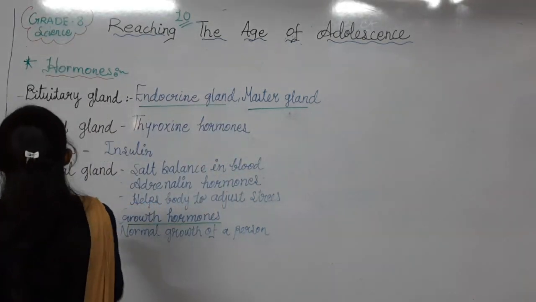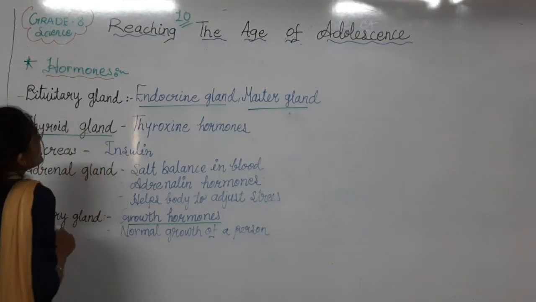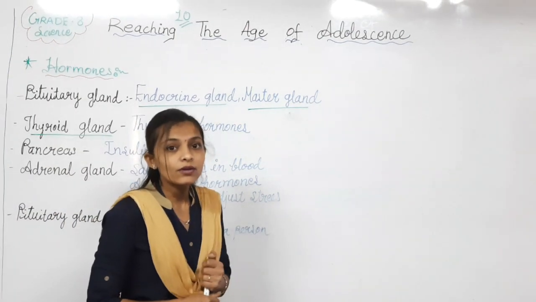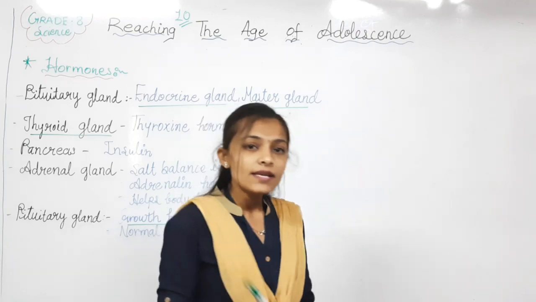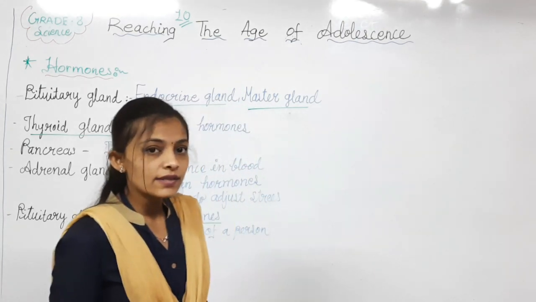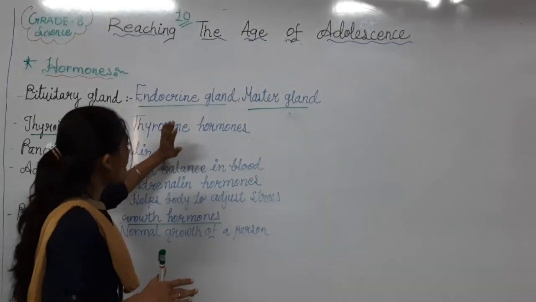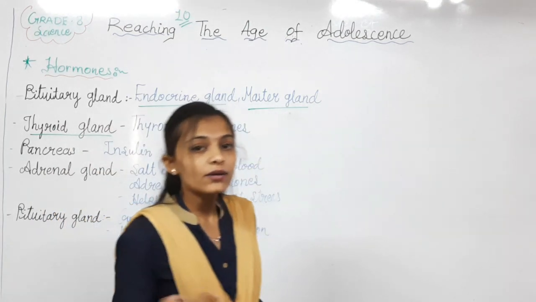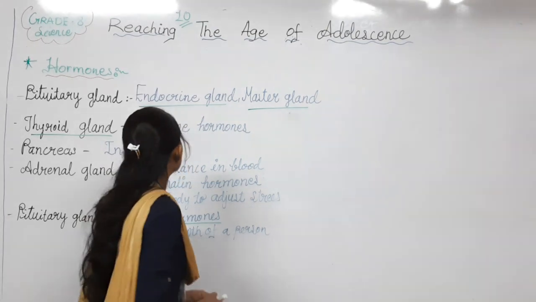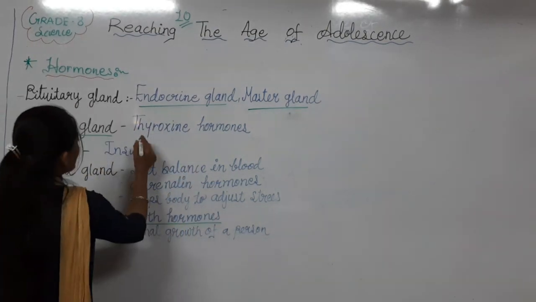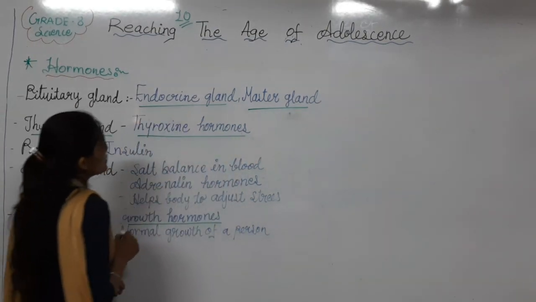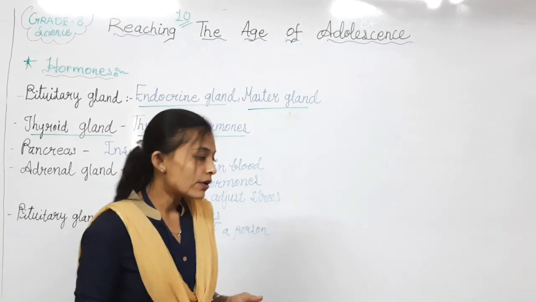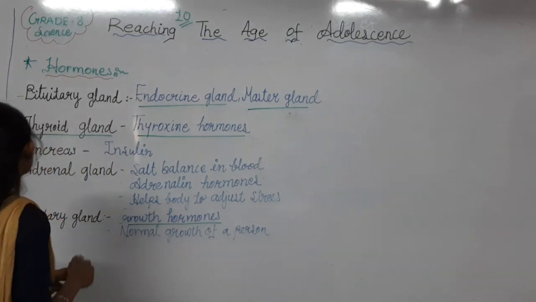Next is the thyroid gland. Have you heard about thyroid disease? Sometimes it is goiter disease. This thyroid disease is an imbalance of thyroxine hormone. Thyroid disease happens, and from the thyroid gland, which hormone is released? Thyroxine hormone.